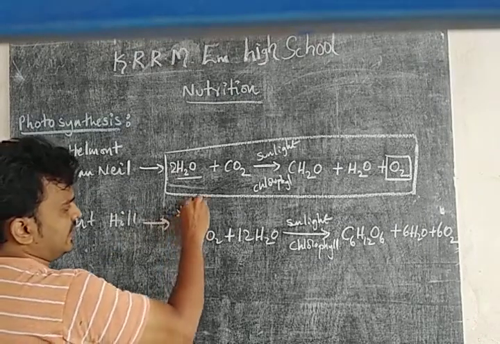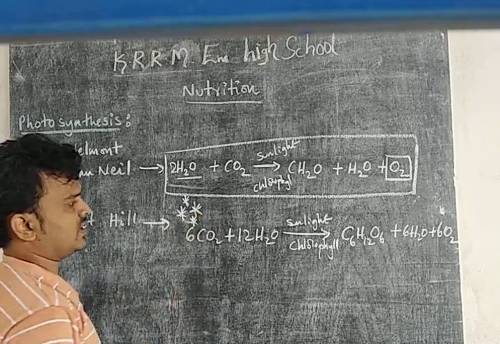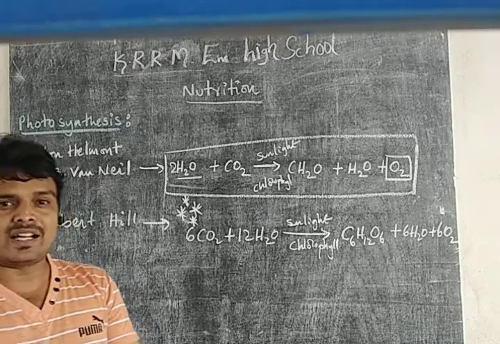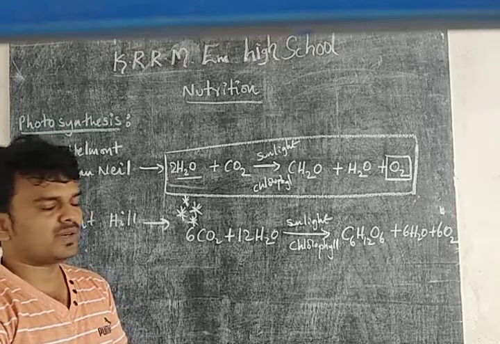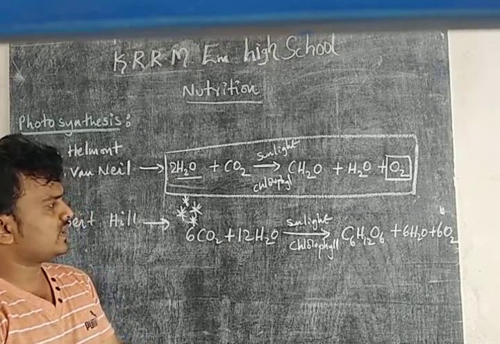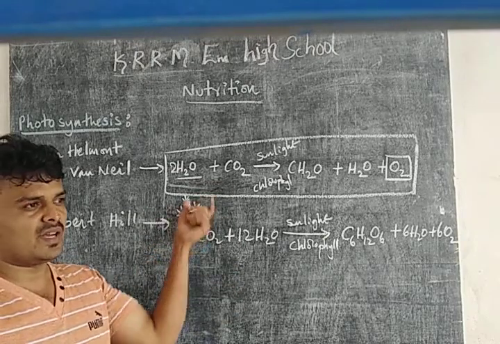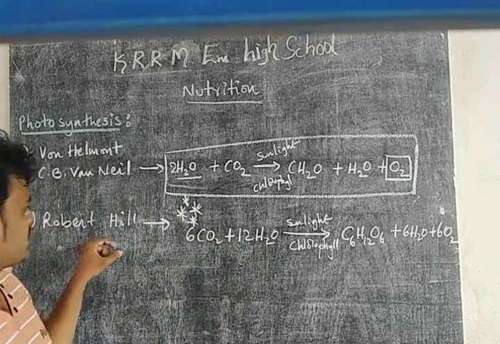This is a very important equation from the point of view of your public examination. You have to learn this by heart. It is better to understand it; if that is not possible, you have to memorize it. In future also, it is a very important equation. Both things you have to remember. Sometimes they may ask the unbalanced equation by C.B. Van Niel, and sometimes they may ask the balanced chemical equation by Robert Hill.